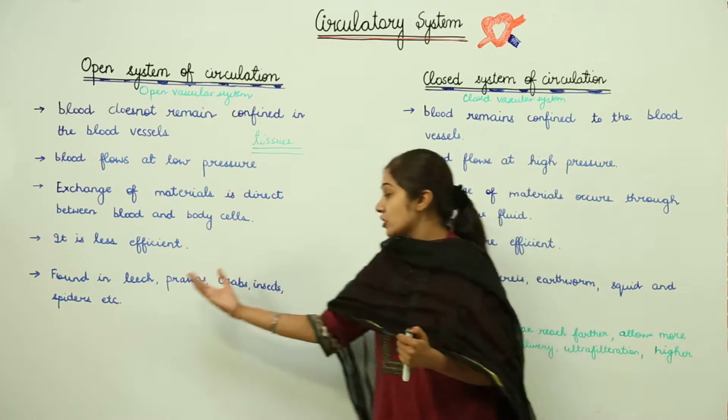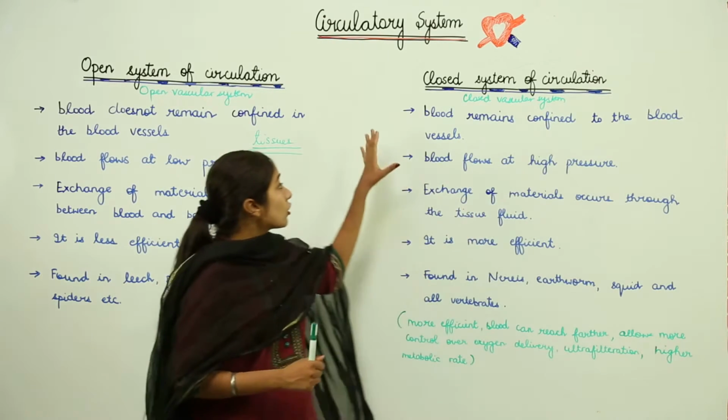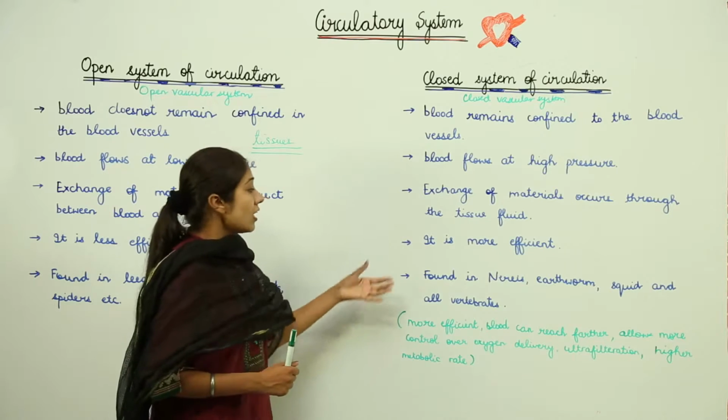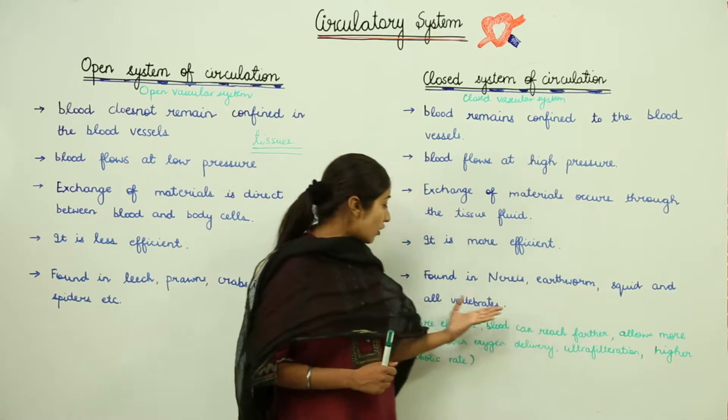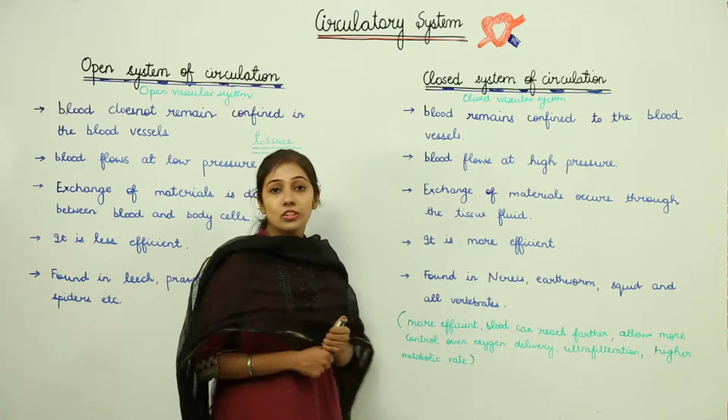Now this open vascular system is found in lower organisms. It is found in leeches, prawns, crabs, insects, spiders, right. But the closed vascular system is found in nereis, earthworms, squid and all the vertebrates. So we also have a closed vascular system.